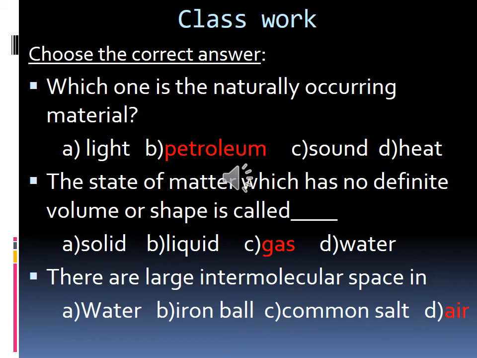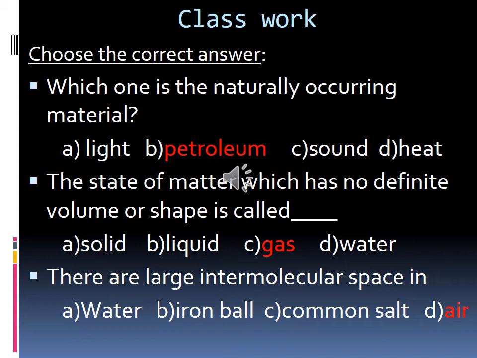Shall we read this? Choose the correct answer. First one, which one is the naturally occurring material? Petroleum is the naturally occurring material. And then the state of matter which has no definite volume or shape is called gas.